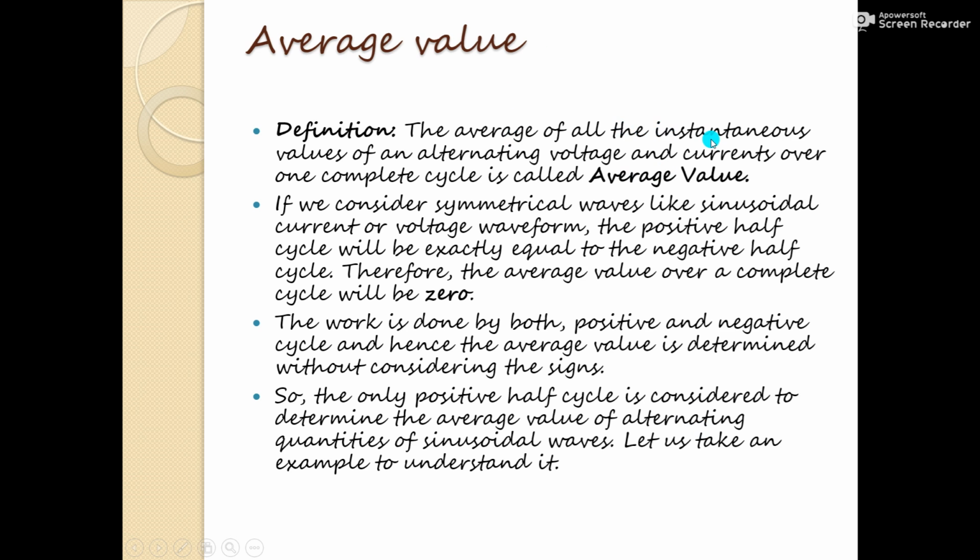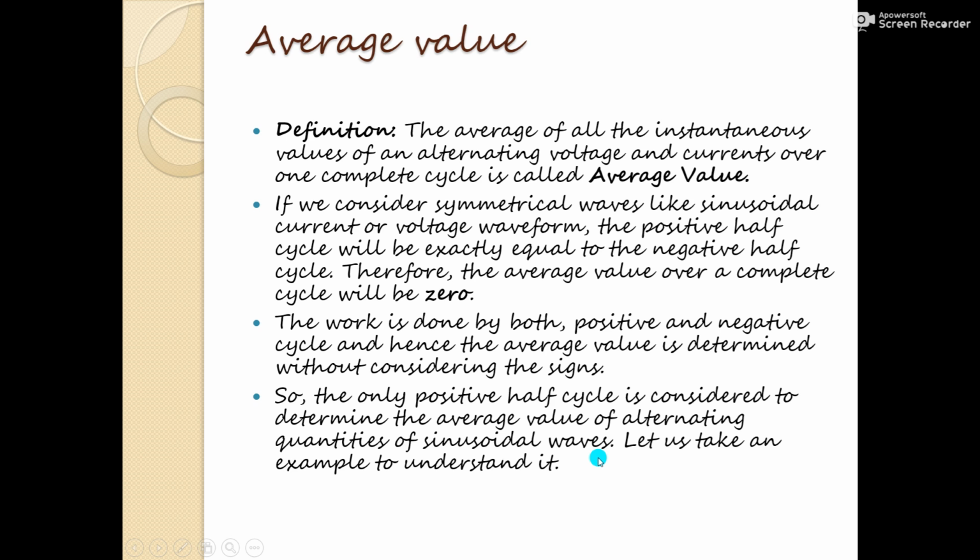The average of all the instantaneous values of an alternating voltage and current over one complete cycle is called the average value. If we consider symmetrical waves like a sinusoidal current or voltage waveform, the positive half cycle will be exactly equal to the negative half cycle. Therefore, the average value over a complete cycle will be 0. The work is done by both positive and negative cycles, and hence the average value is determined without considering the signs. Only the positive half cycle is considered to determine the average value of an alternating quantity of